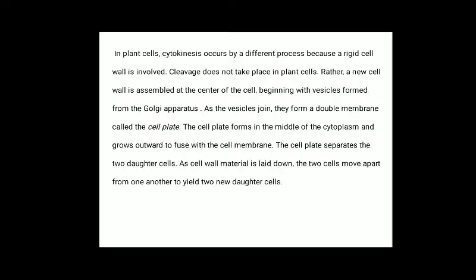As the vesicles join, they form a double membrane plate called the cell plate. The cell plate forms in the middle of the cytoplasm and grows outward to fuse with the cell membrane. The cell plate separates the two daughter cells. As the cell wall material is laid down, the two cells move apart from one another and yield two daughter cells.